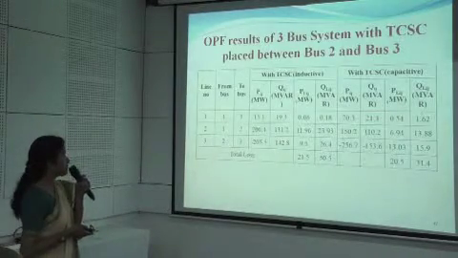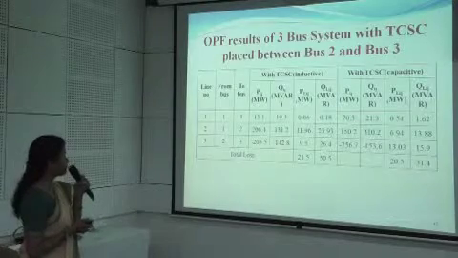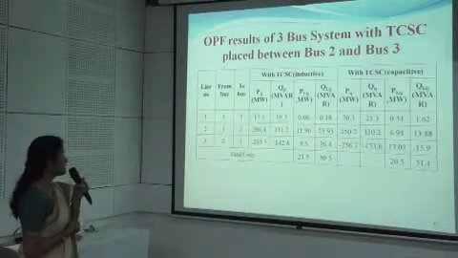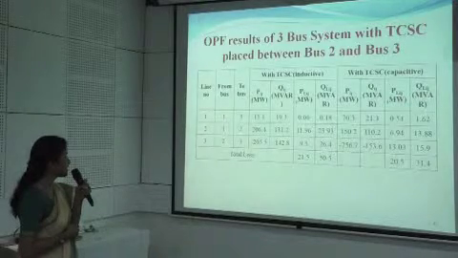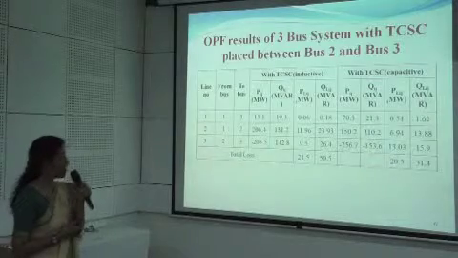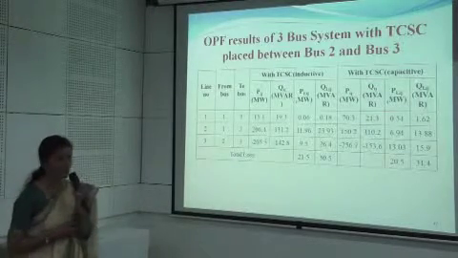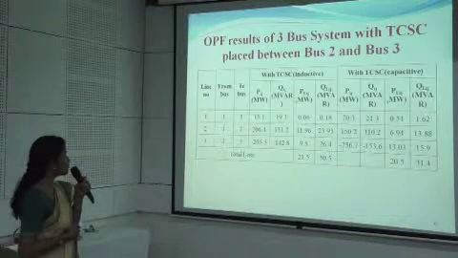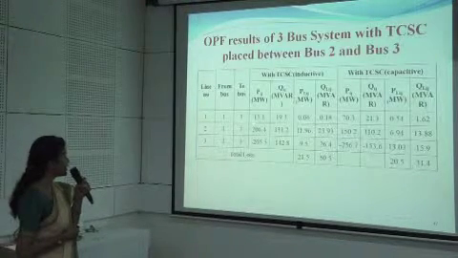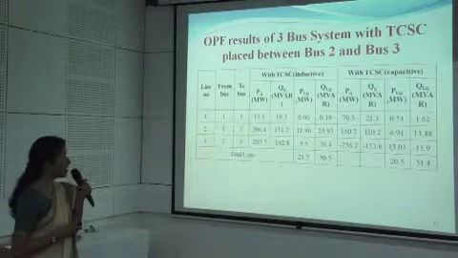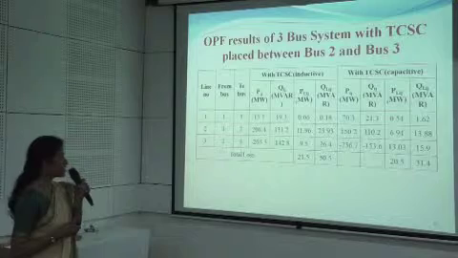These are the various values of the real and the reactive power through the lines connected between bus 1 and bus 3, bus 1 and bus 2, and bus 2 and bus 3 respectively, with the inductive behavior of the TCSC and with the capacitive behavior of the TCSC. So it has been found that the real power through the line connected between bus 1 and bus 3 is 15.1 using the inductive, whereas it becomes 70.3 when we consider the capacitive behavior of the TCSC.